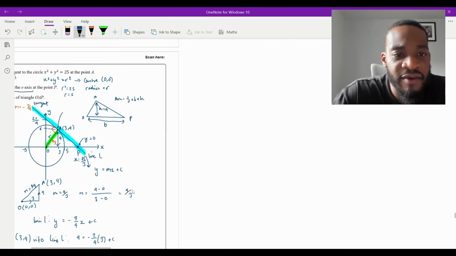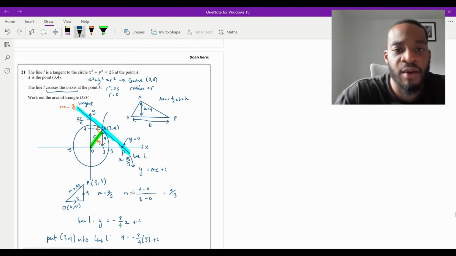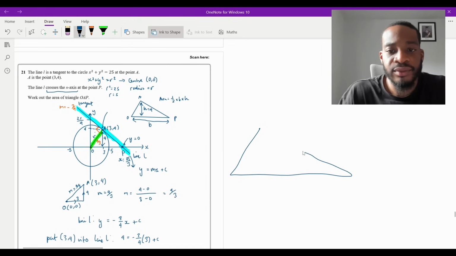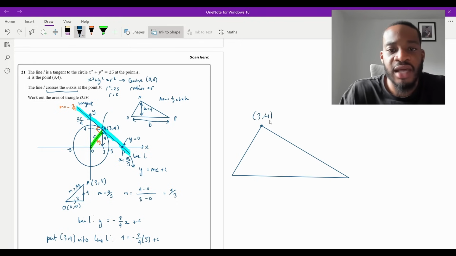But essentially what we have here, I'll do it again, just so it's super clear. I'm going to draw the triangle one more time. So it's going to be like this here. And what we've calculated, remember, this was the point (3, 4). That told us that the height was 4, right? And this point here was 0, 0. This is x equals 0. And this point here, we figured out, which is point P, is x equals 25 over 3. So what is the base? Well, the base is just 25 thirds, isn't it? It's just 25 thirds, right?